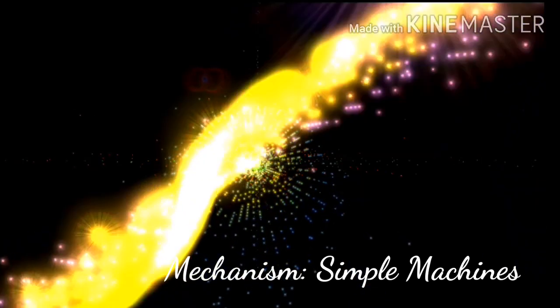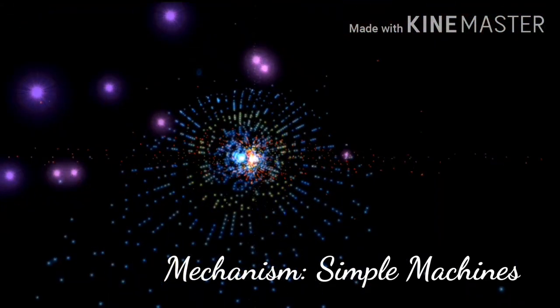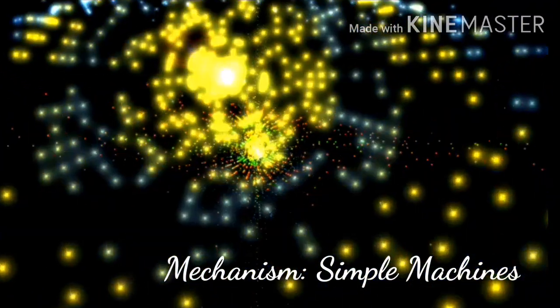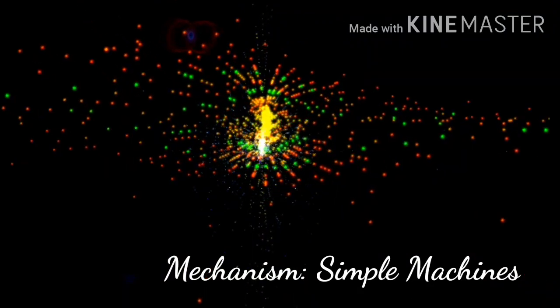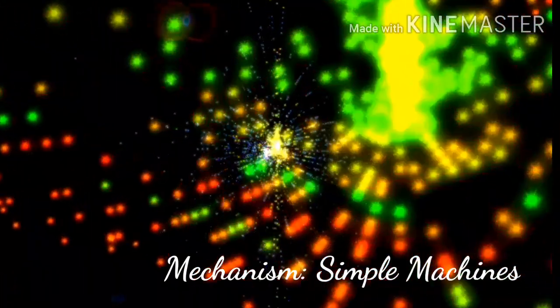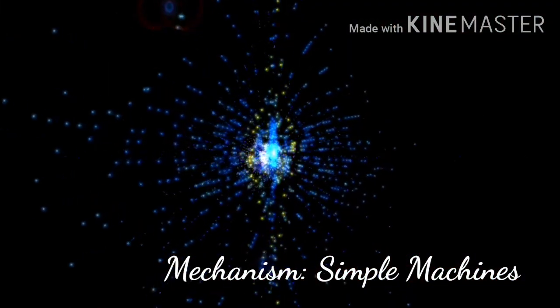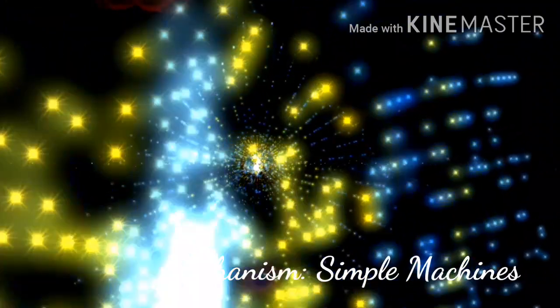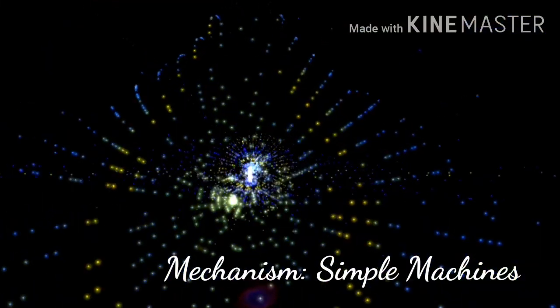Now what is mechanism? Instrument mechanism. As we have already discussed, mechanism is a simple machine. By the help of it we can get a certain type of operation as per our requirement. If we combine two or more than two mechanisms in a particular system, that is called a machine.